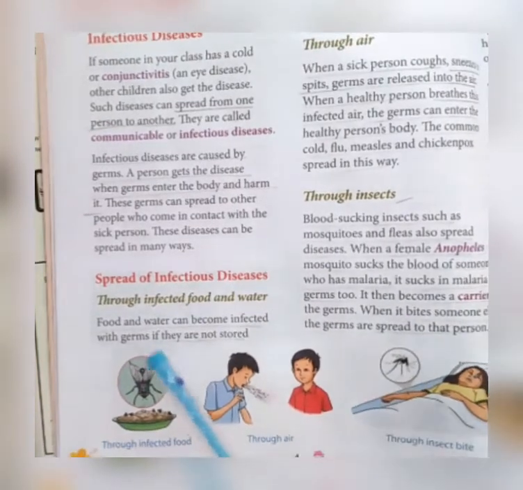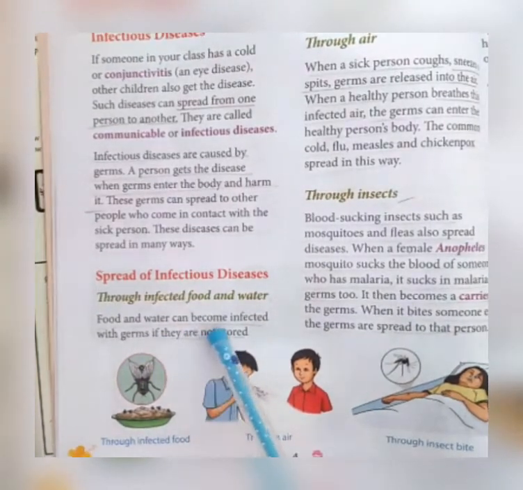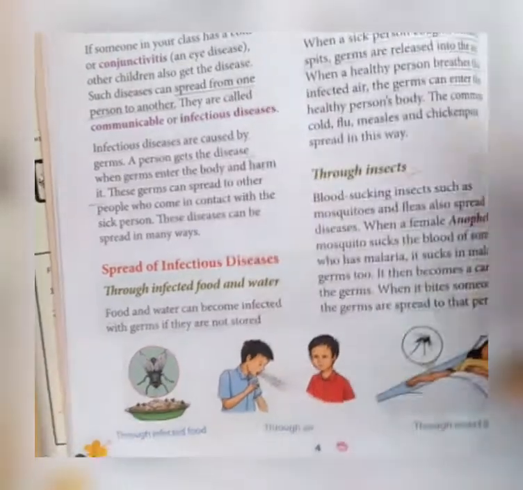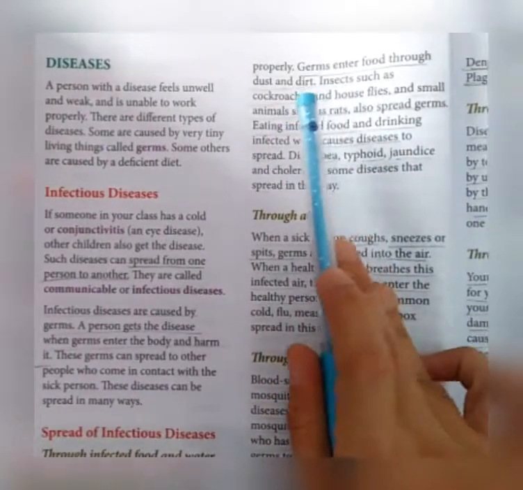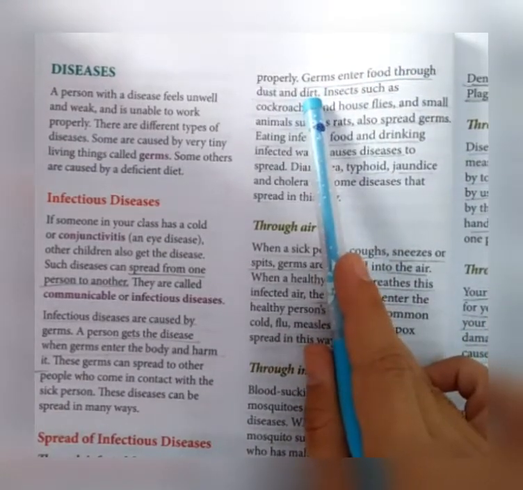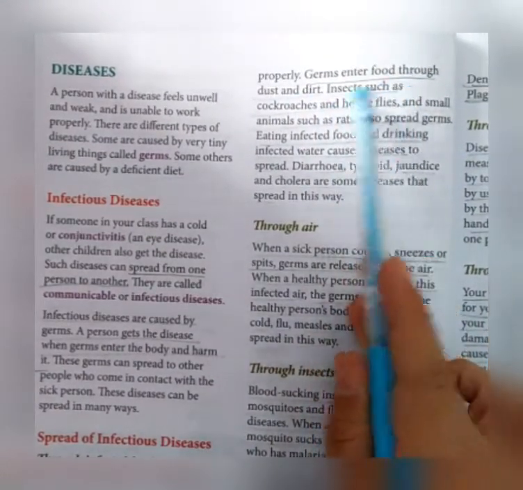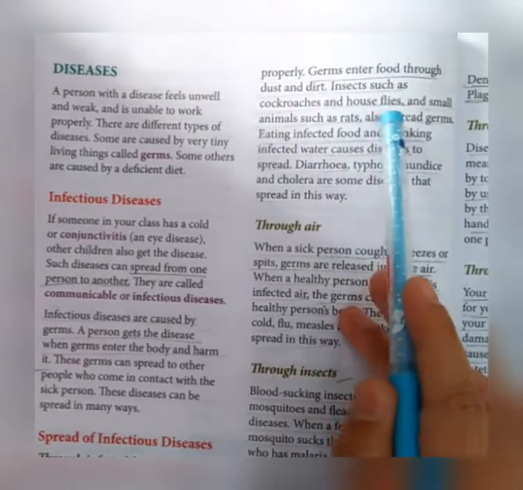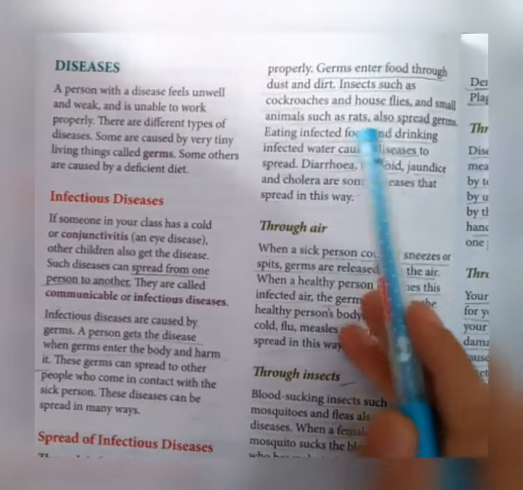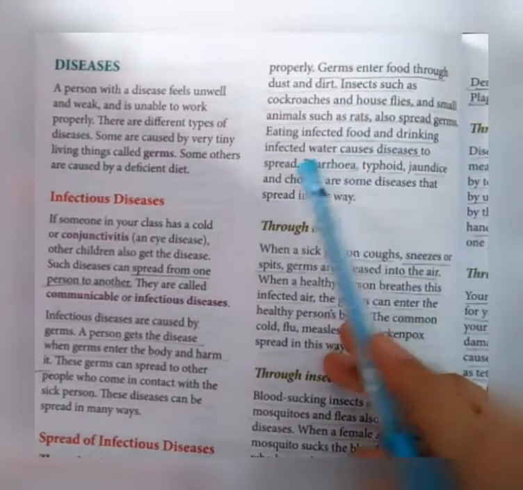Let's read this. Food and water can become infected with germs if they are not stored properly. Germs enter food through dust and dirt. Insects such as cockroaches and houseflies and small animals such as rats also spread germs.